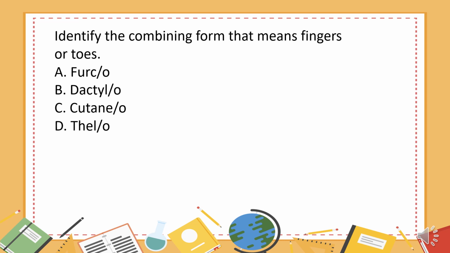Identify the combining form that means fingers or toes. A. Furco. B. Dactylo. C. Cutaneo. D. Thello. The answer is B. Dactylo.